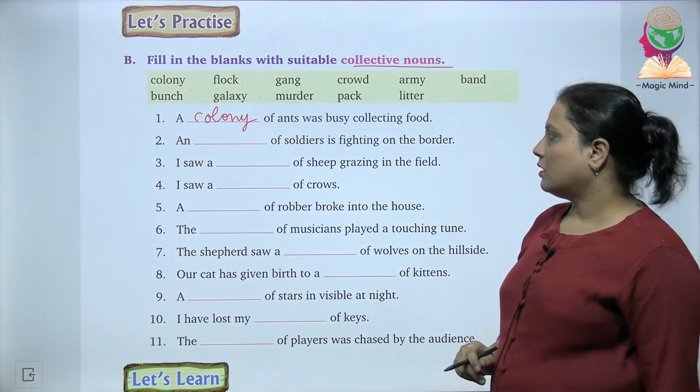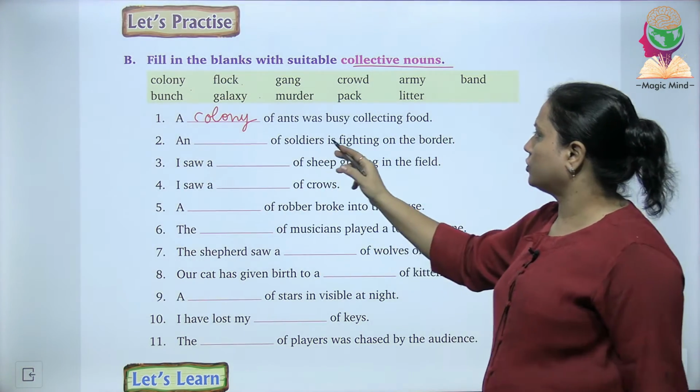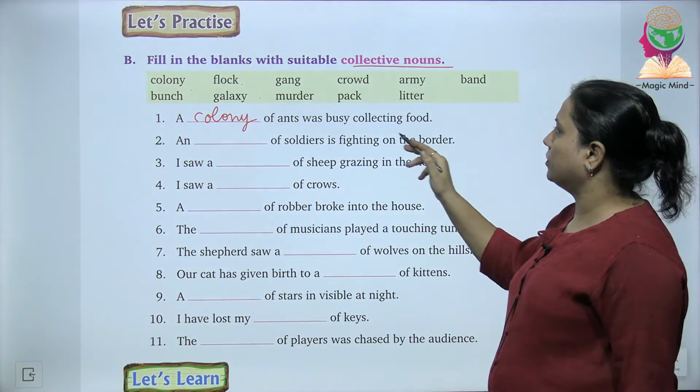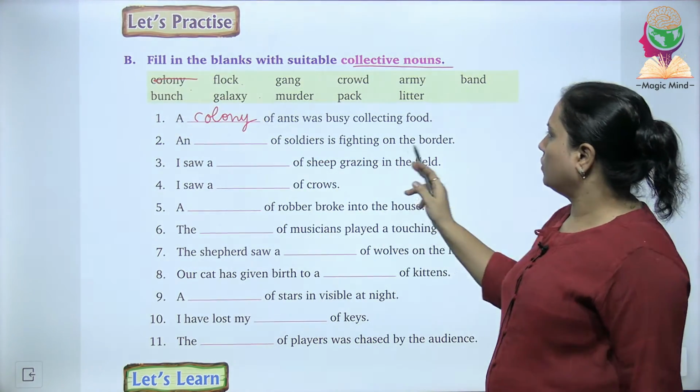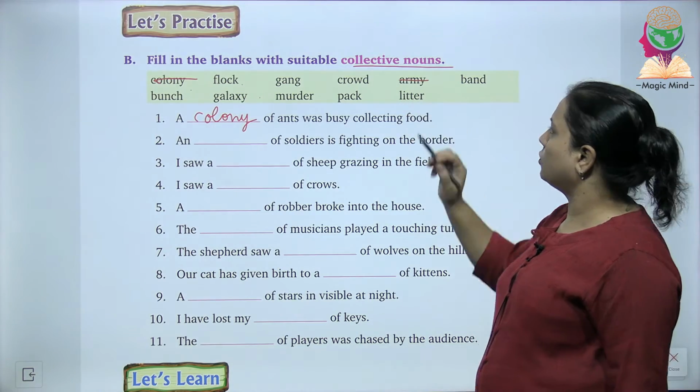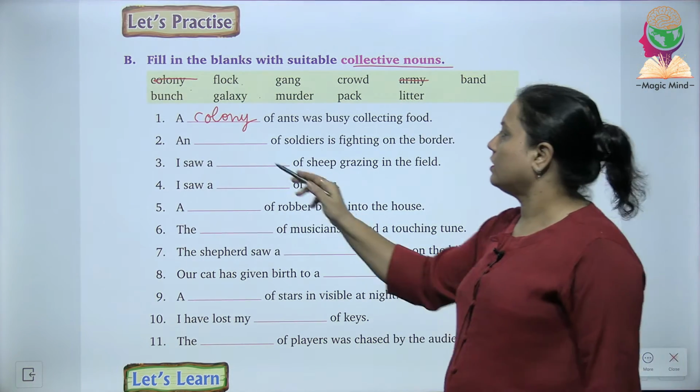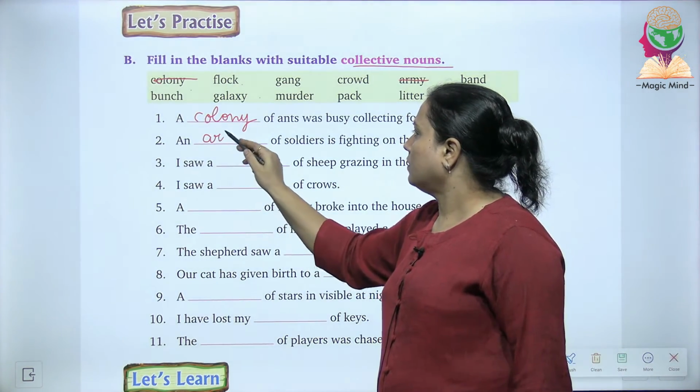Then the next, a dash of soldiers is fighting on the border. What will come here? We have done the word colony. Let's cut it off. The other word will be army. Is the word over there? Yes, of course, army is there. So we will write army.